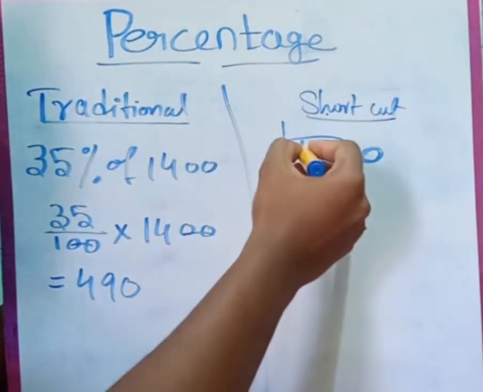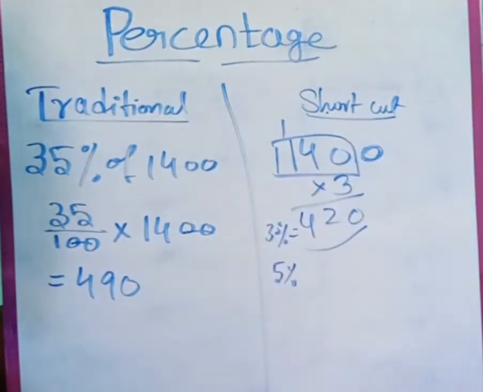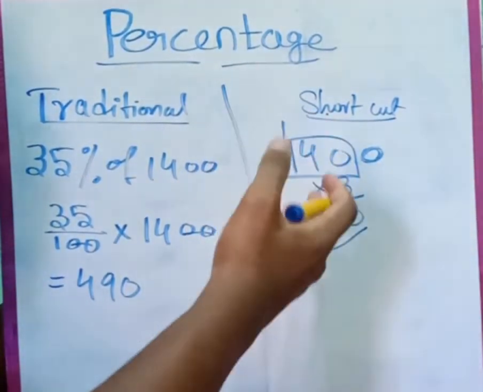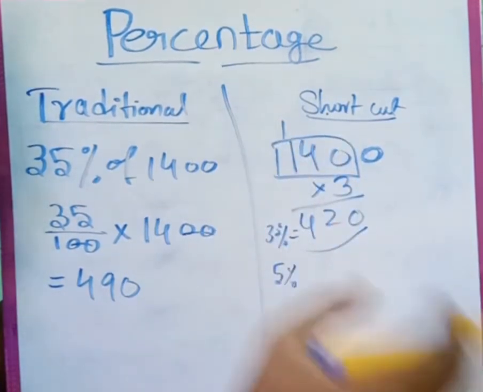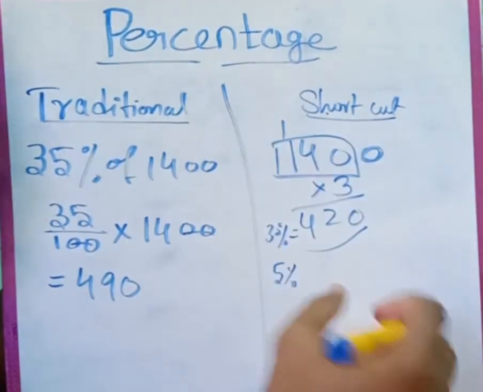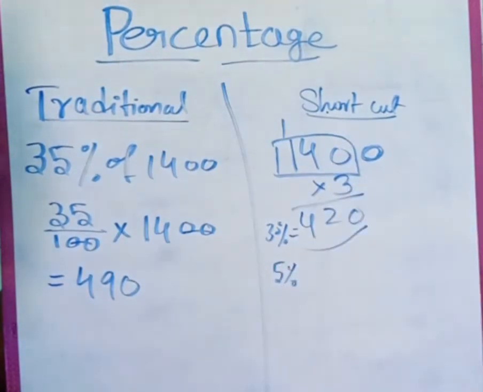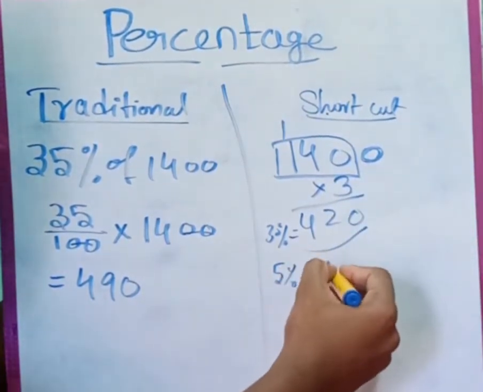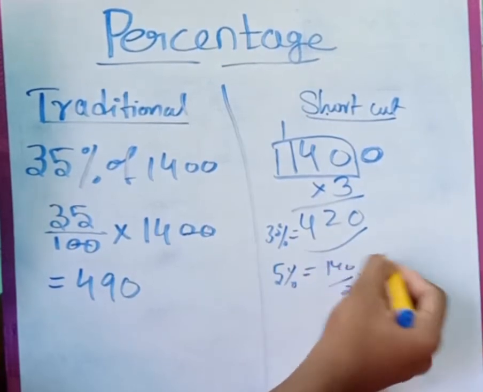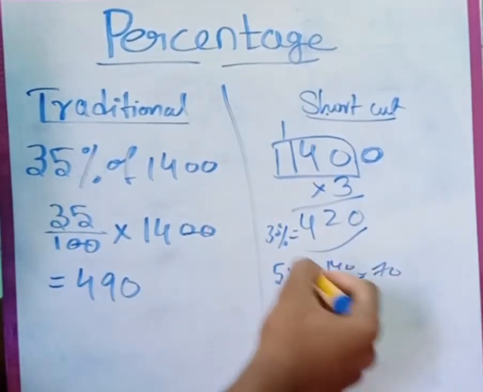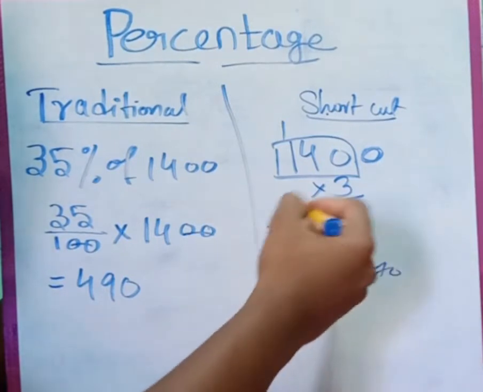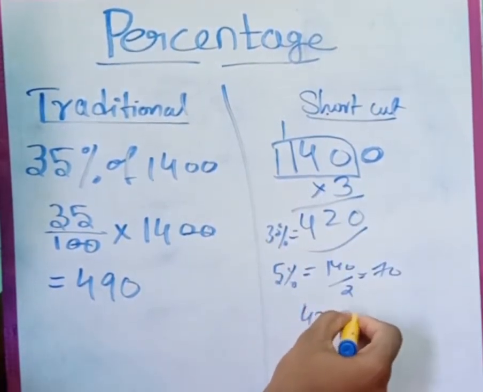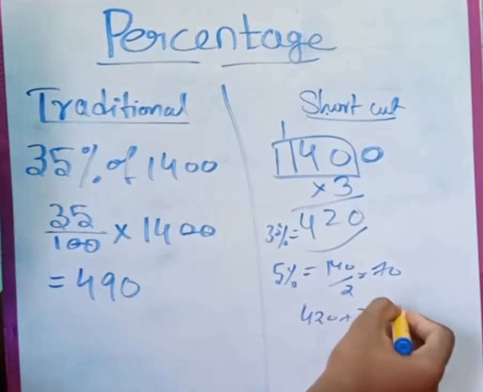If 10% is 140, what is 5%? 5% is half of 10%, so half of 140 is 70. So we got 5% as 70 and 30% as 420. So 420 plus 70 is 490.